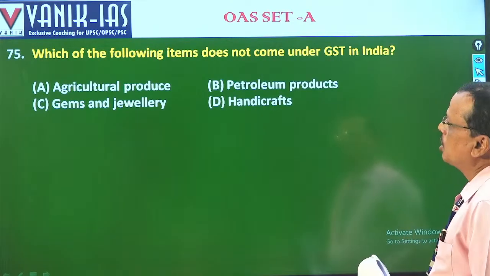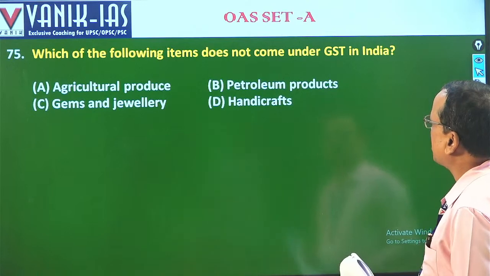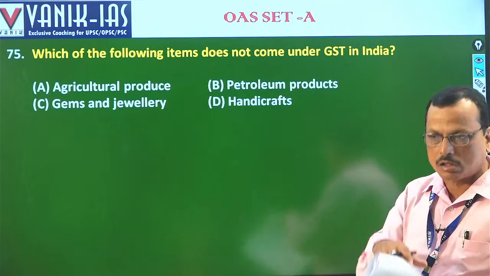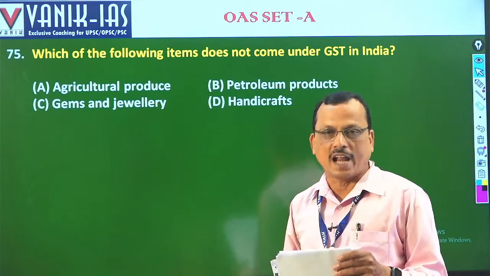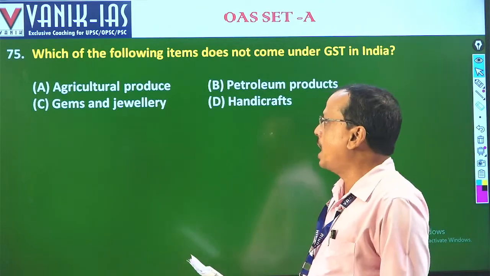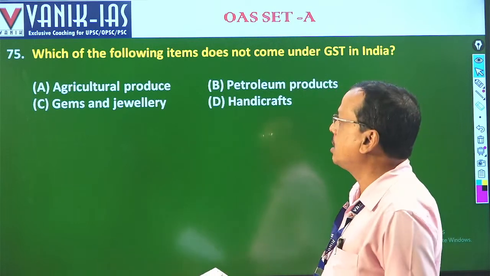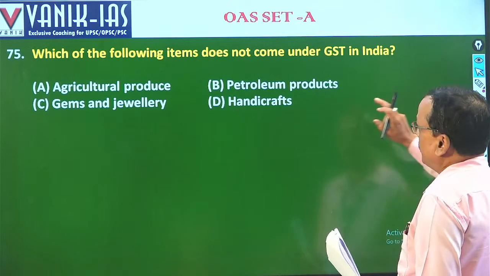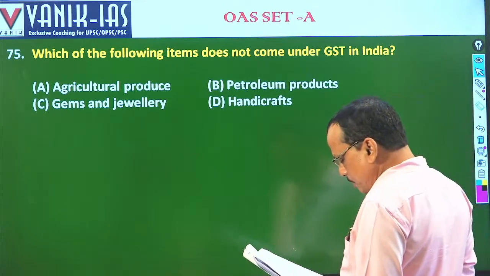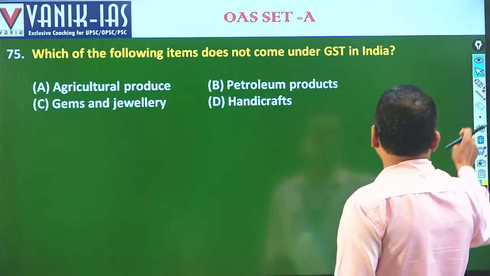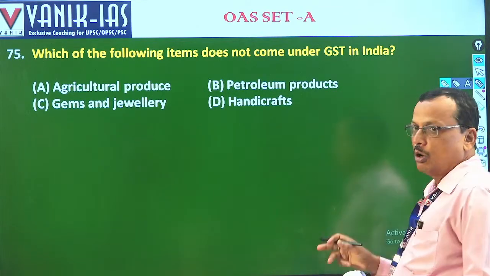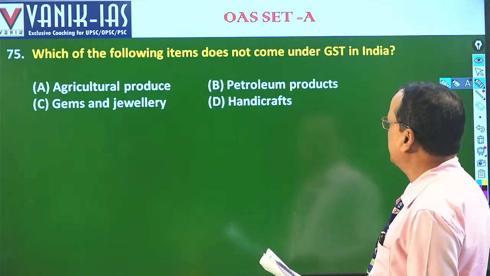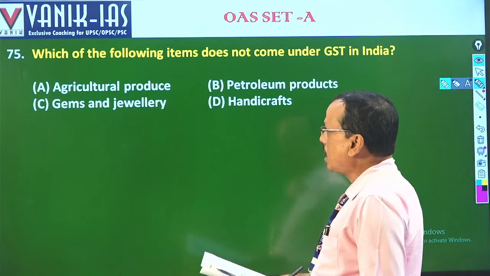And then the next one: which of the following items does not come under the GST? GST means unification of all the indirect taxes. Okay, consolidation, and agricultural products are not under the GST network. Petroleum is not, but petroleum products are there, only agricultural produce are not under the GST network. Although petrol is not under GST, petroleum products are in the GST. Fine. Then comes the next one.